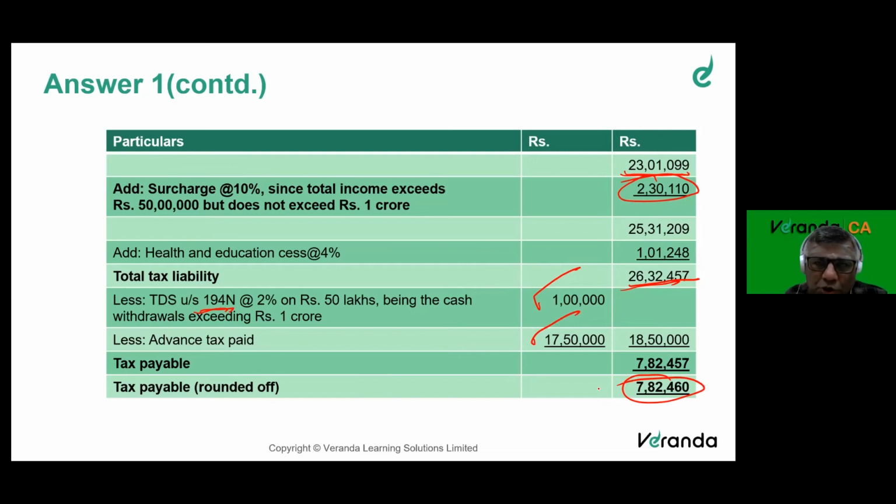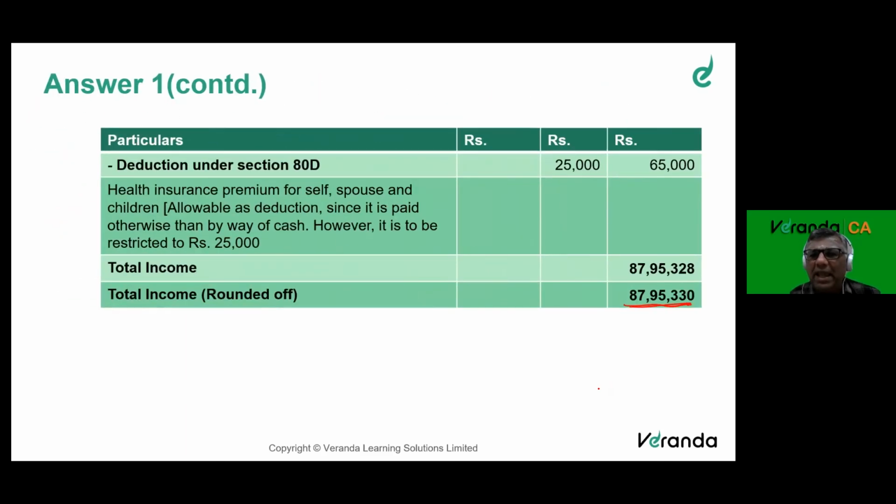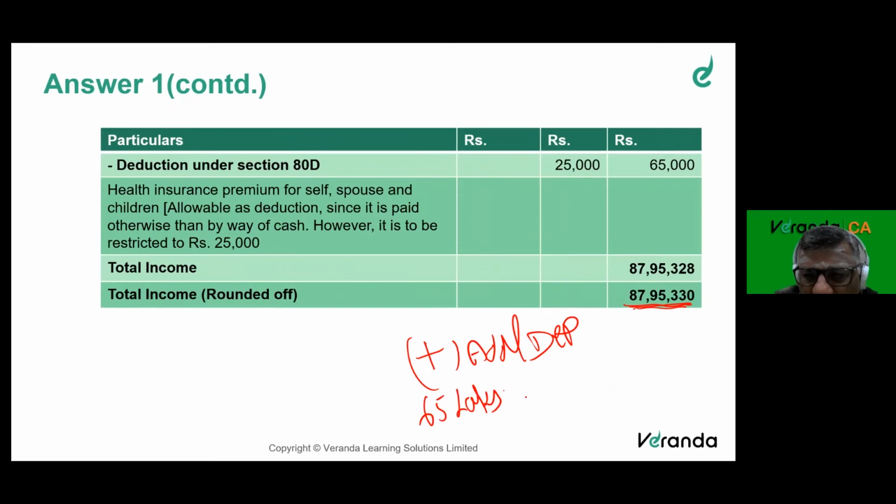Now, interestingly, the question also says, I also want you to understand how to minimize tax. So whenever they say minimize tax, 115 BAC needs to be worked out. What is the difference? From this, add the additional depreciation we would have claimed. Sir, how much is the additional depreciation we would have claimed? 65 lakhs is the value of new machine into 10% because it is put to use for less than 180 days. 65 lakhs into 10%.